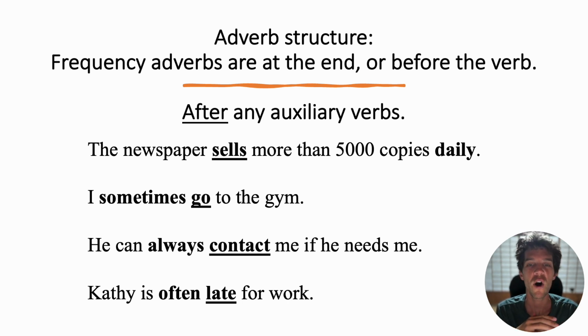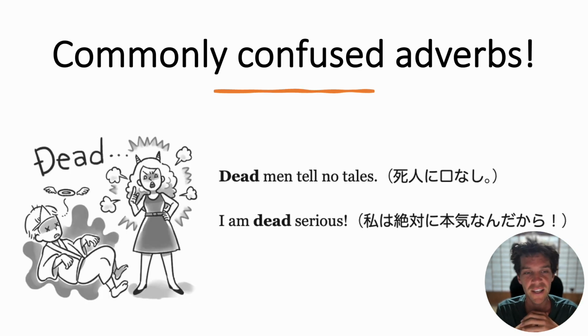Okay, let's move on to a few commonly confused adverbs, just like that point before when we had my late father or my father is late. A funny adverb adjective confusion. This one is dead. So in the first sentence there, dead is an adjective. Remember, you can say he is dead.